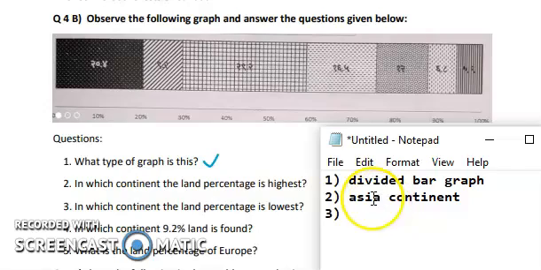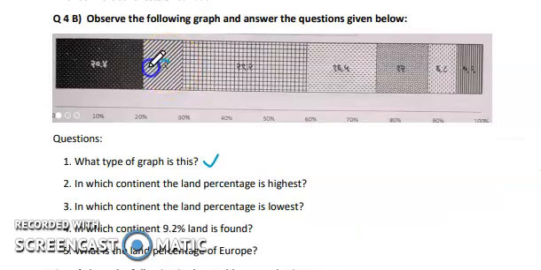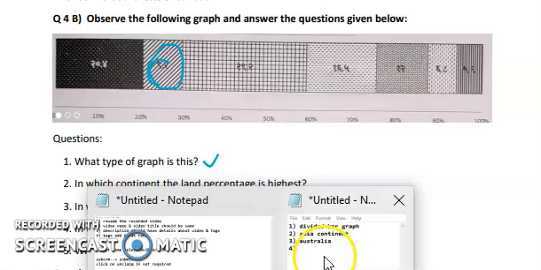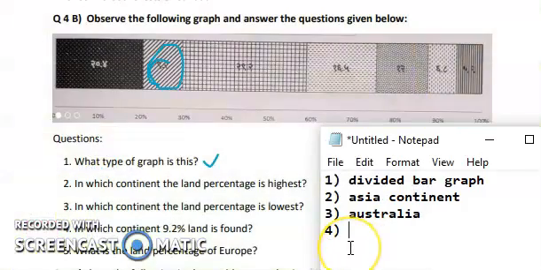Next is, in which continent is the land percentage lowest? The continent which has the lowest land percentage is Australia. Next, in which continent is 9.2% of land found? This is the place where it is 9.2 percent, and the answer here is Antarctica.